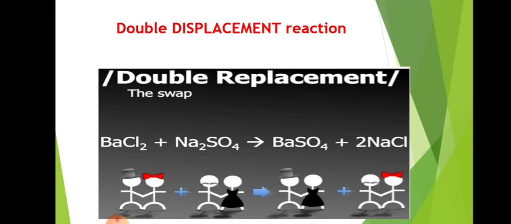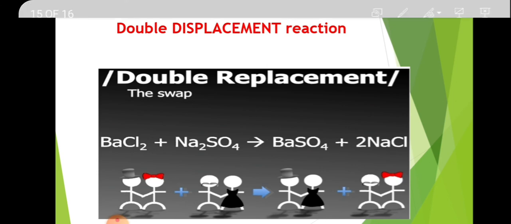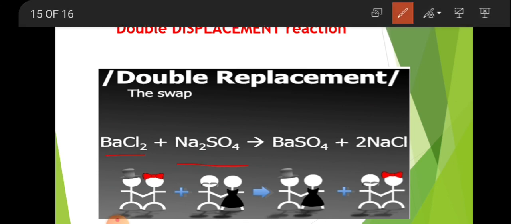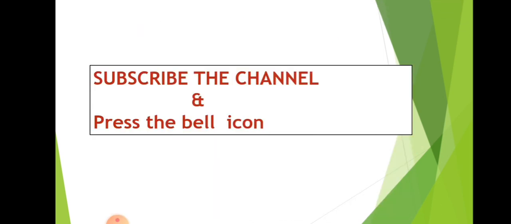Double displacement reaction, like BaCl2 reacts with Na2SO4, then Ba reacts with SO4 and forms sodium chloride. This is the exchange of atoms. It is called a double displacement reaction. I hope you understand the concept easily.